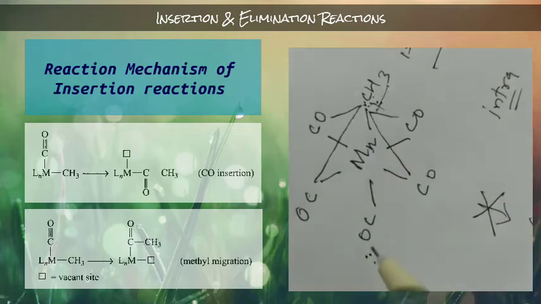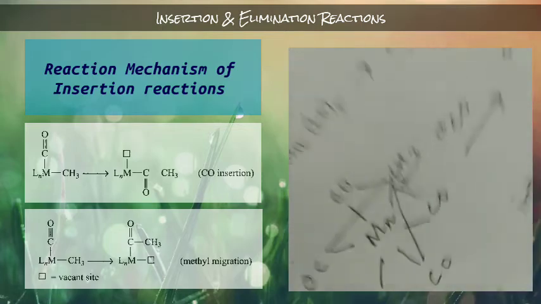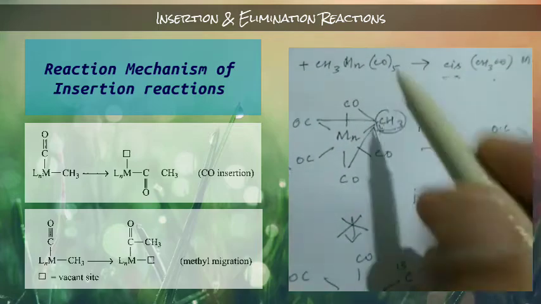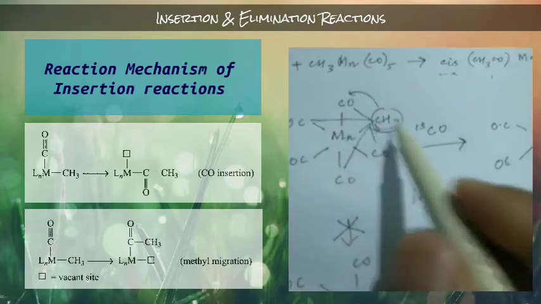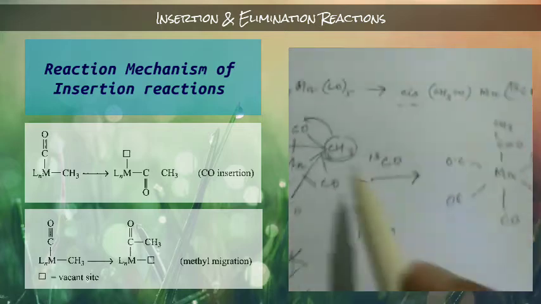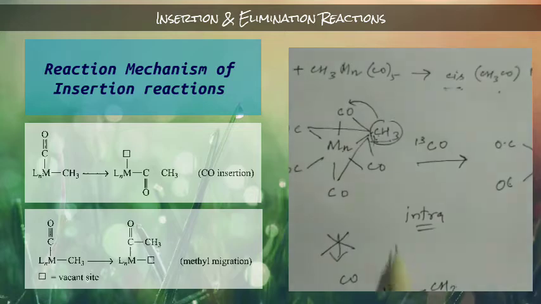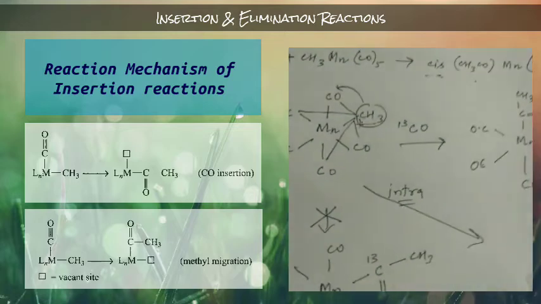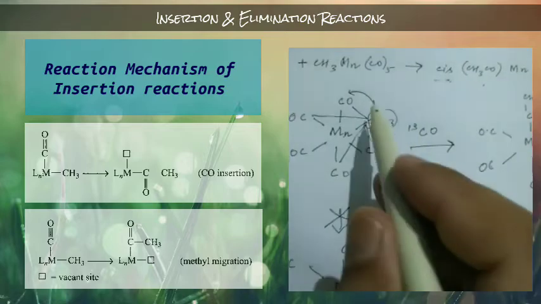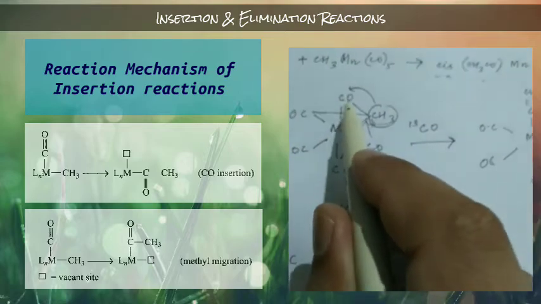Okay, it will not attack this trans group. Let's suppose it will attack this carbonyl group. If it attacks this carbonyl group, then it is going to give this type of product. Suppose it is the intermolecular path: this methyl group will attack this carbonyl.